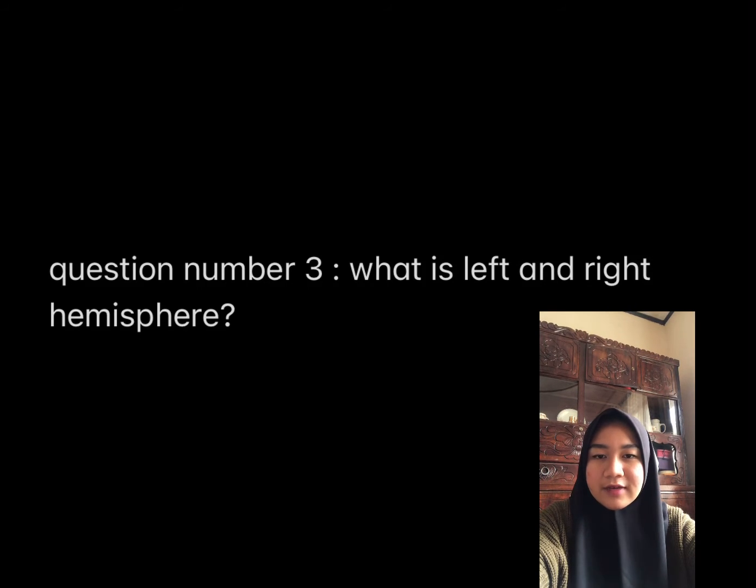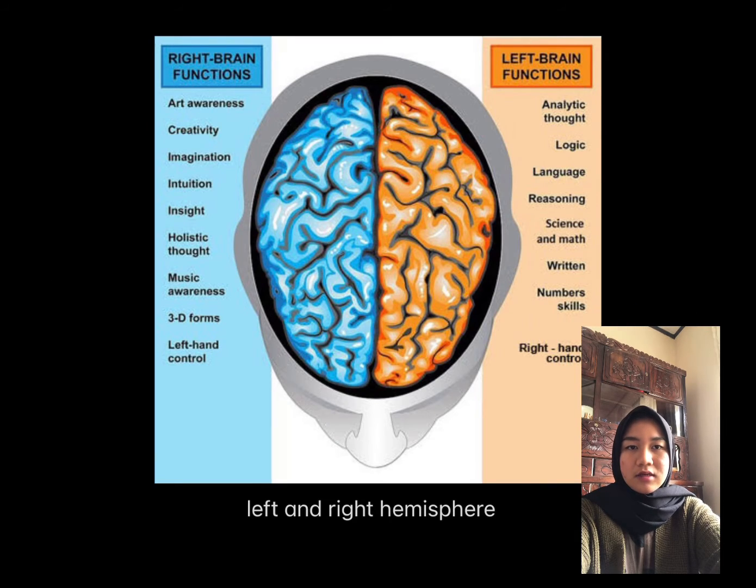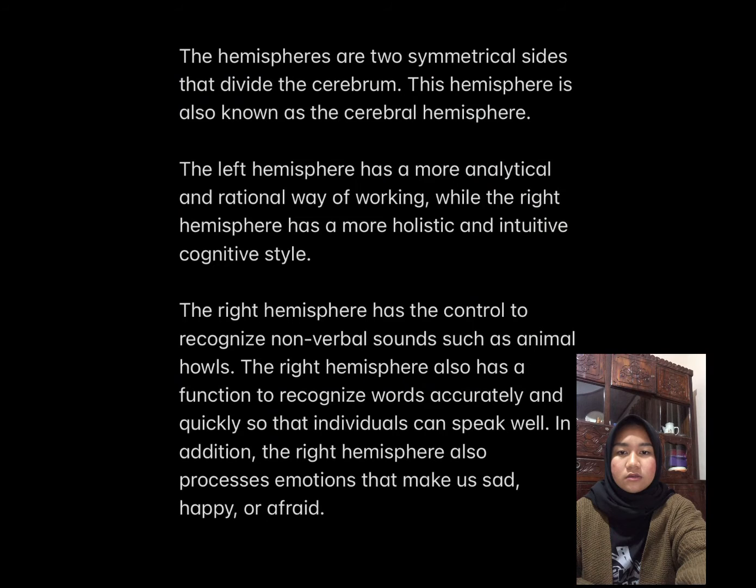Keep on watching. So the answer is, the brain is divided into symmetrical left and right hemispheres. Each hemisphere is in charge of the opposite side of the body. So your right brain controls your left hand, and the right hemisphere also takes in sensory input from your left side. So the hemispheres are two symmetrical sides that divide the cerebrum. They are also known as the cerebral hemispheres.